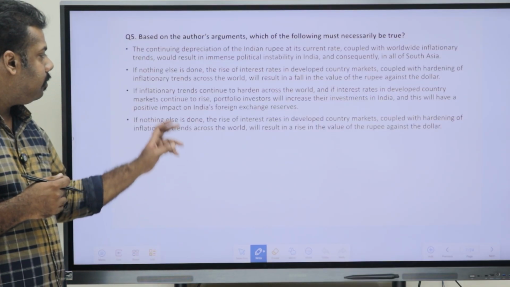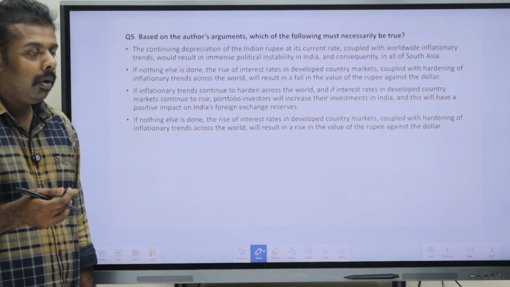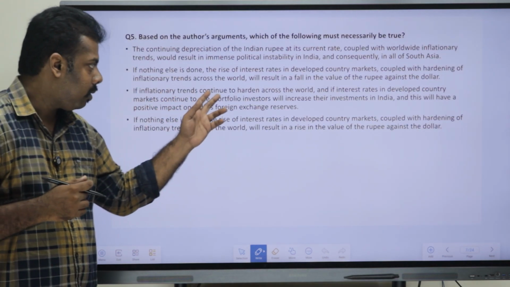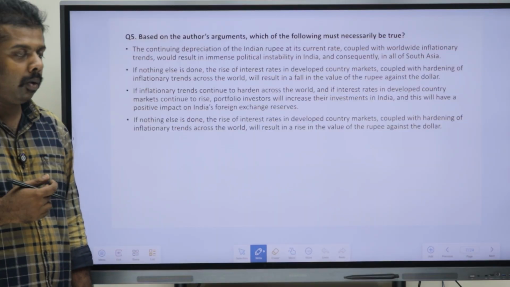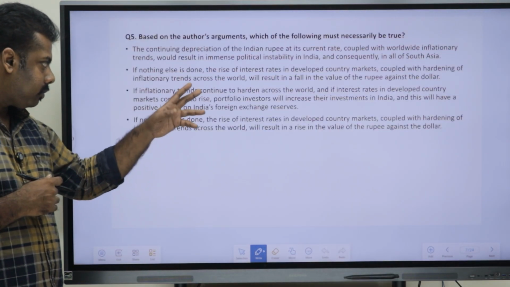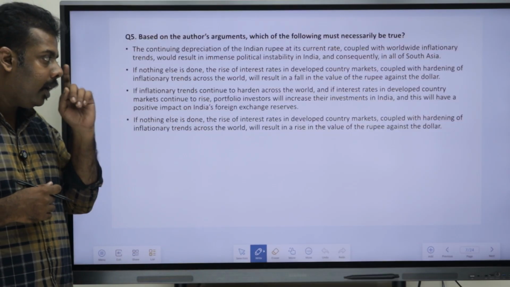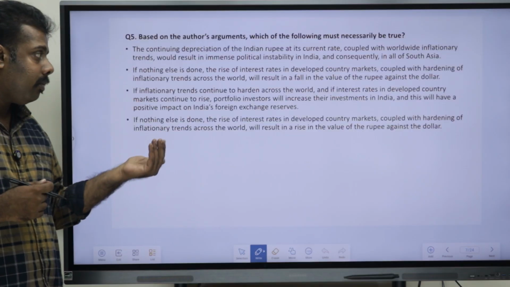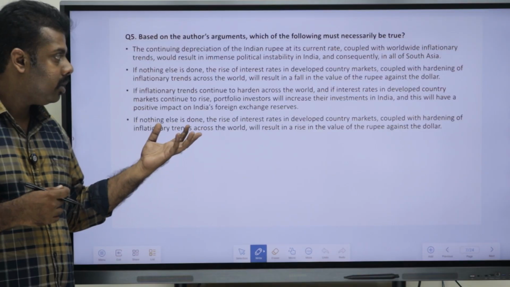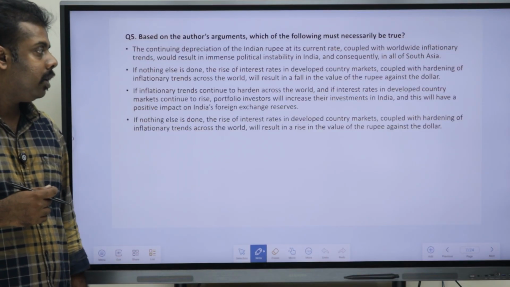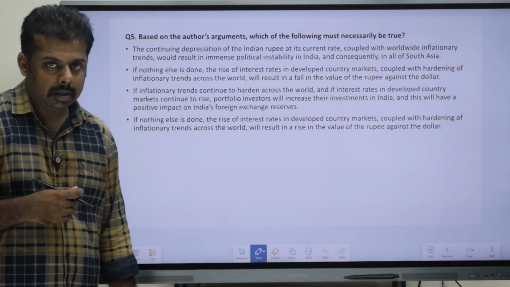The second one, if nothing else is done, the rise of interest rates in developed country markets coupled with hardening of inflationary trends across the world would result in a fall of value of rupee against the dollar. Third option says that if the inflationary trends continue to harden across the world, if interest rates in developed country markets continue to rise, the portfolio investors will increase their investments in India and will have a positive impact on India's foreign exchange reserves.